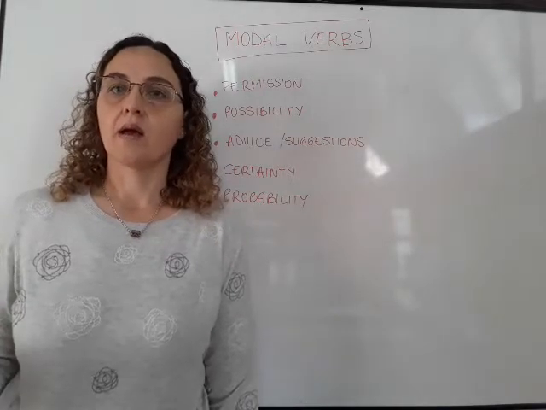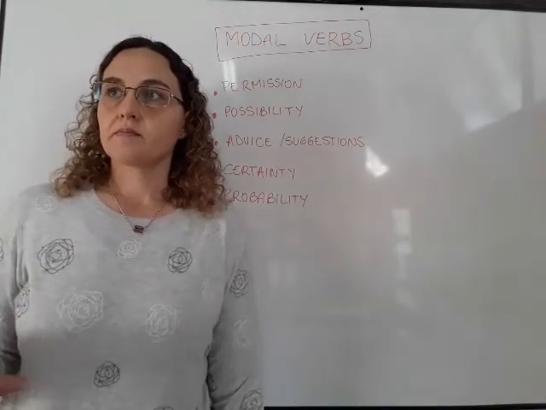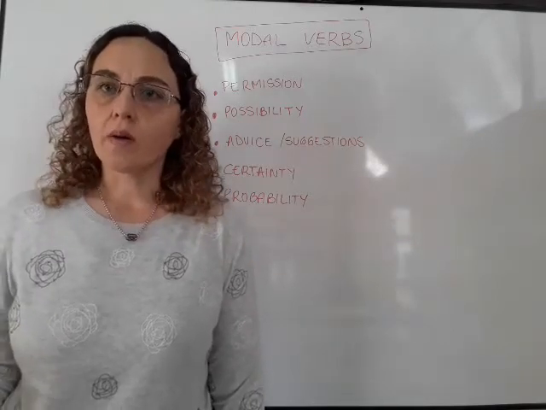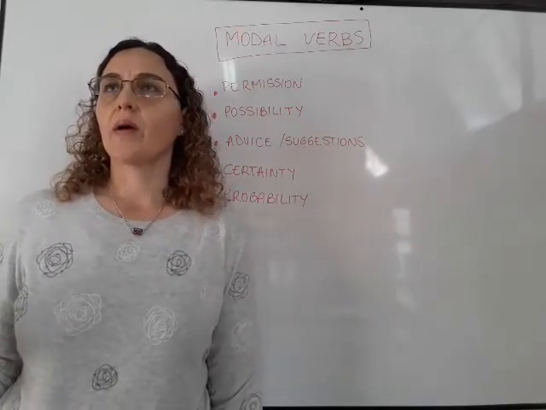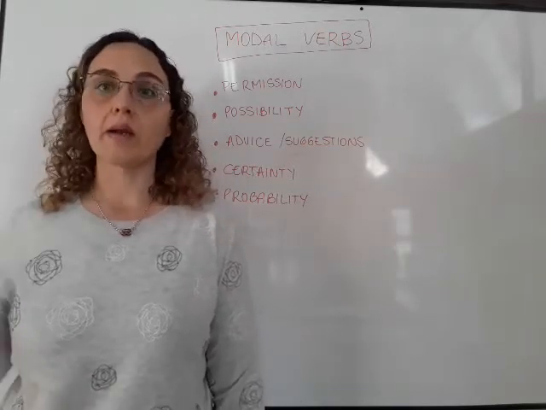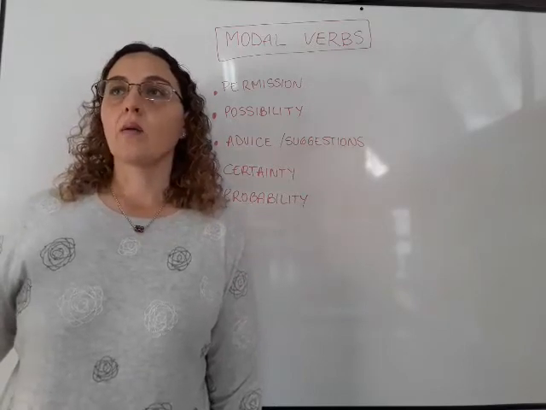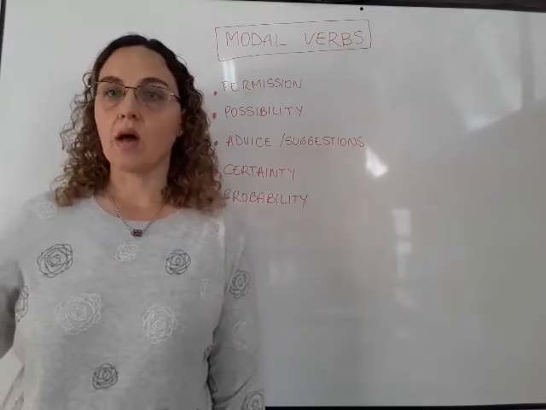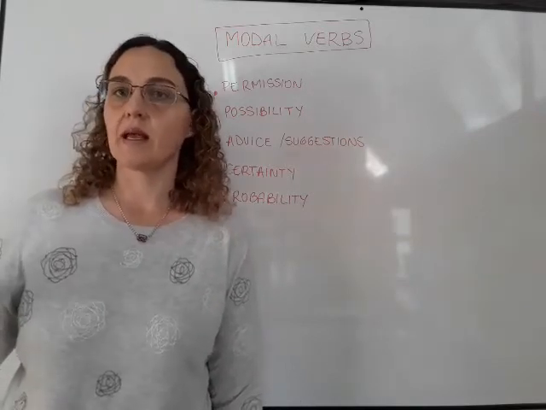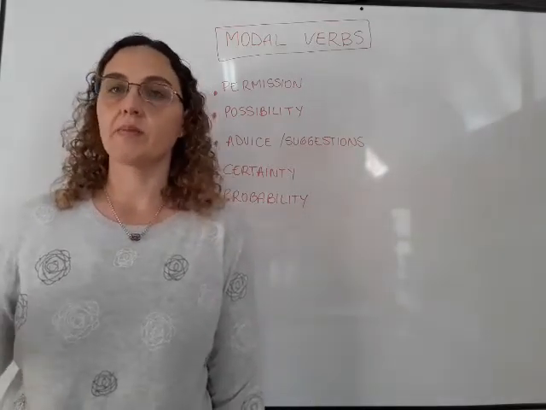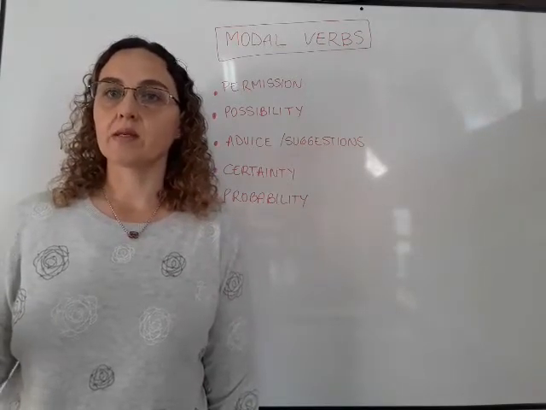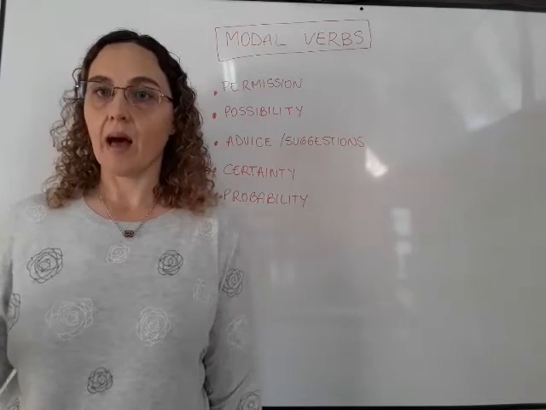So I could say it might rain tomorrow, or it is going to rain tomorrow, or it will rain tomorrow. And in one case, I am certain that it's going to happen, like 100%. In other case, I am not so certain, let's see, like 80, 70, 50%. So with different modal verbs, I express different grades of probability that something happens.